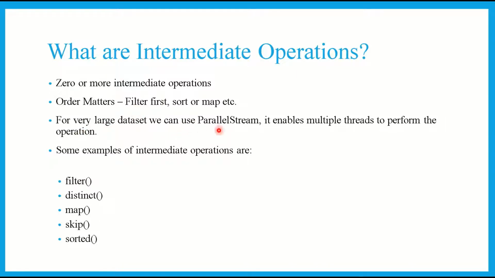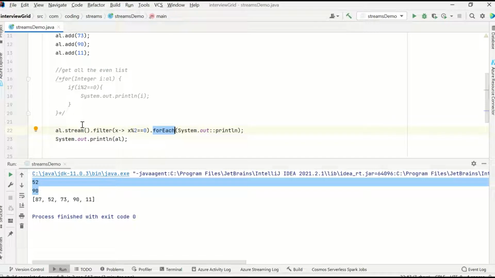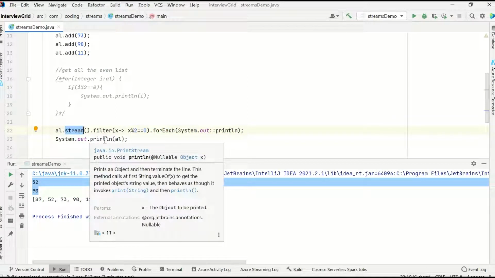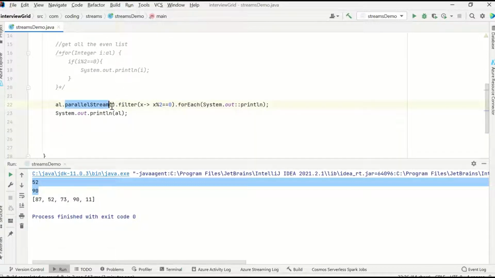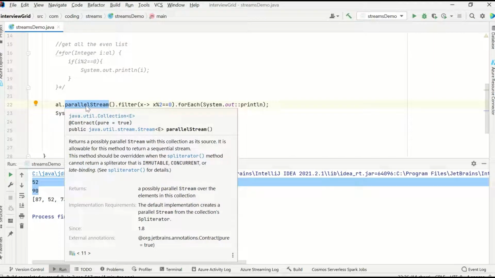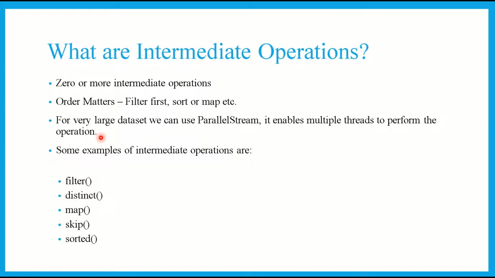And for a very large data set, we can use parallel streams. It enables multiple threads. When we do dot stream, it is not multi-threaded, it is a single thread. But with parallel stream, I'm not going into details, but at least I'll give you the highlight. If you have a multi-core system, it will use the different cores and act as a multi-threaded one. It will open parallel streams on the sources so that the execution is faster. So whenever you have a large data set and the order of operating on that data set doesn't matter to you, you can go ahead and use the parallel stream.